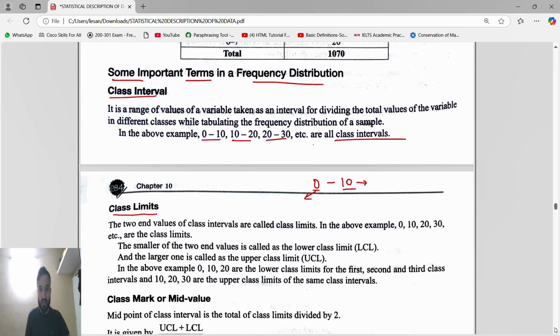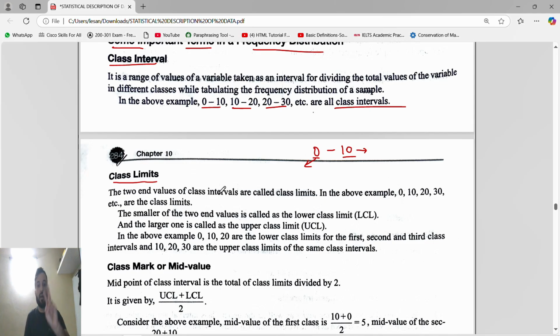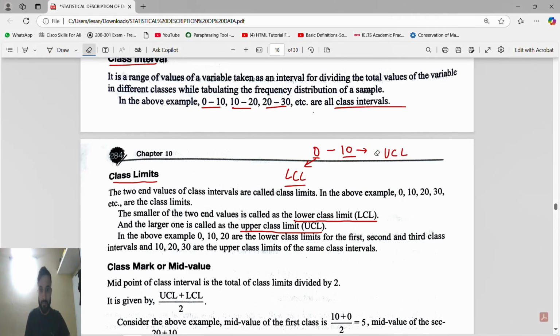So that's why, whenever we have to find the class limit, there are two class limits. One is the lower class limit, another is the upper class limit. The left side, which has the lesser value, is the lower class limit, and the right side, which has the highest value, is called the upper class limit. Okay, this is called the upper class limit.